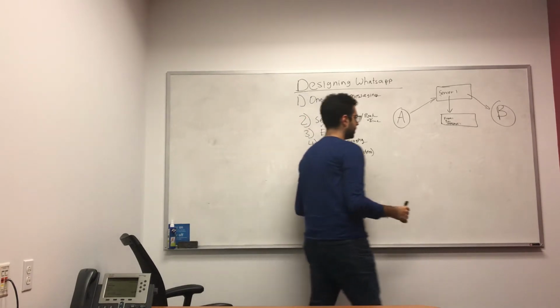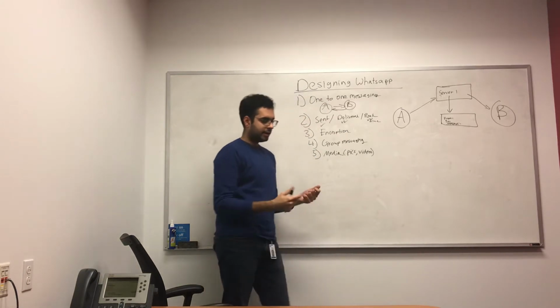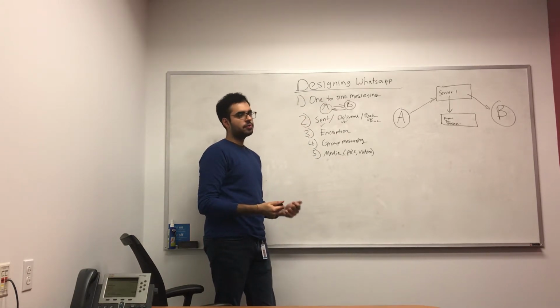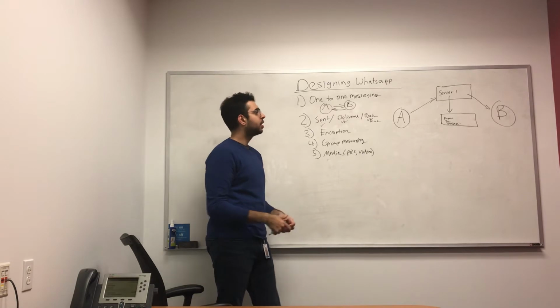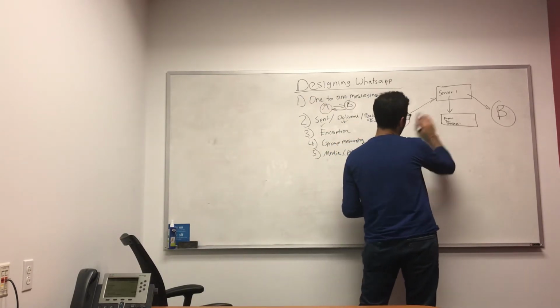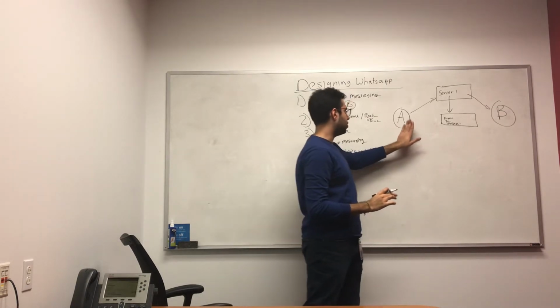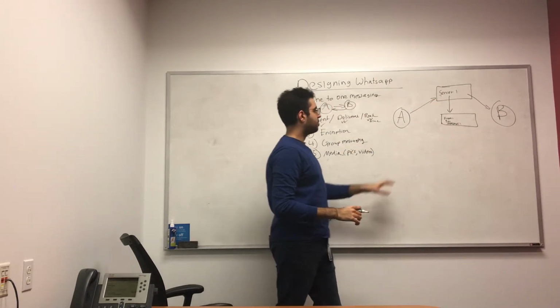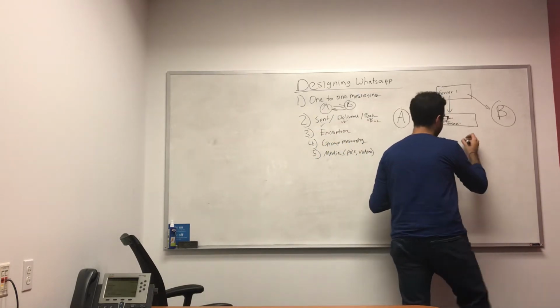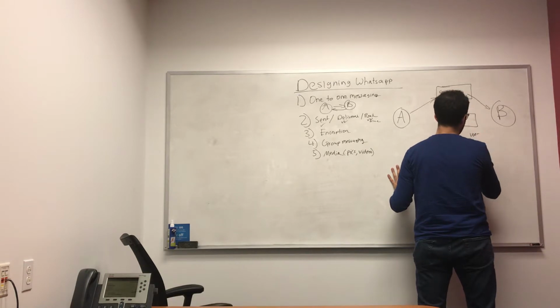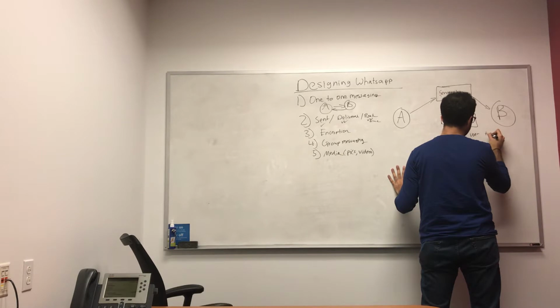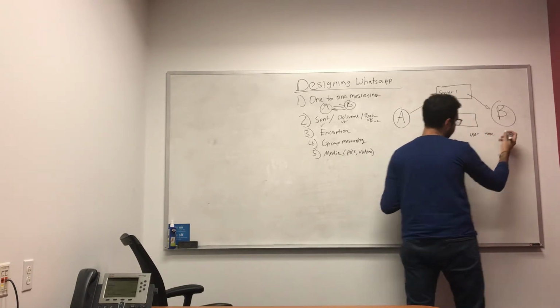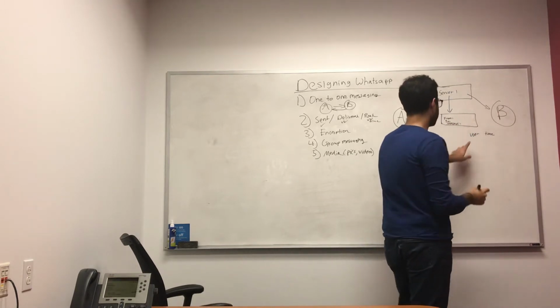One way to do that would be that whenever someone opens WhatsApp on their phone, or whenever the application is running on their phone, there can be a heartbeat being sent from each user's mobile device to our system, where in memory, for example, we can store something like user and time. We can just store user and time.